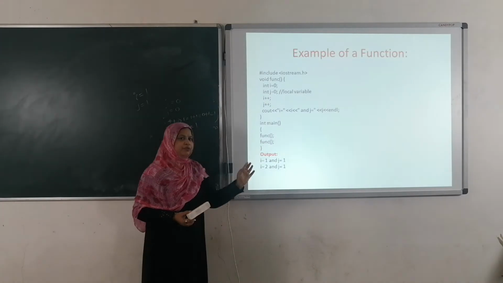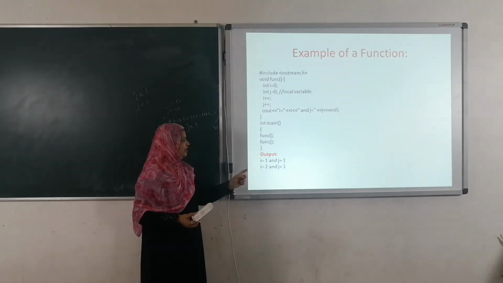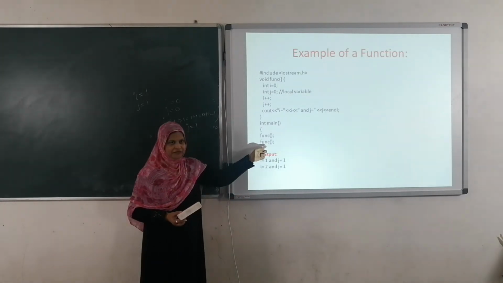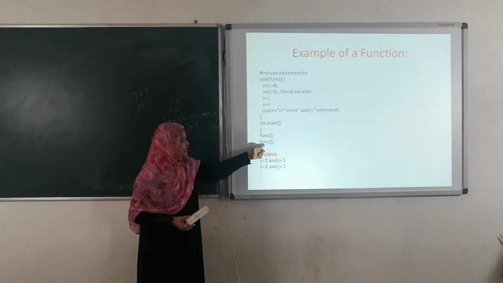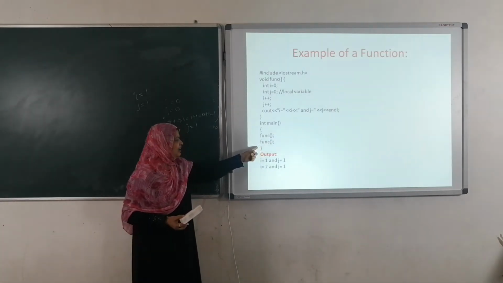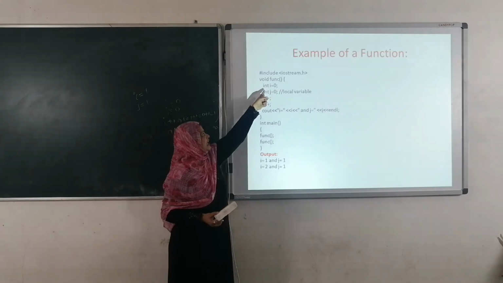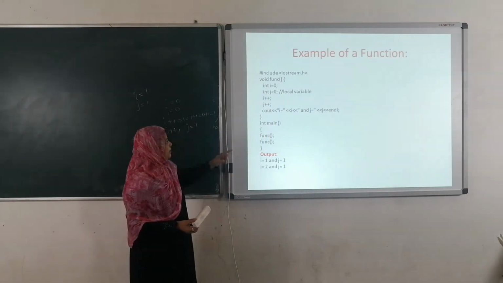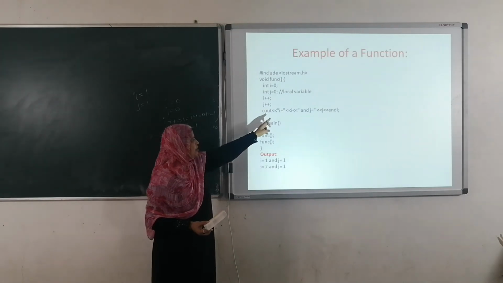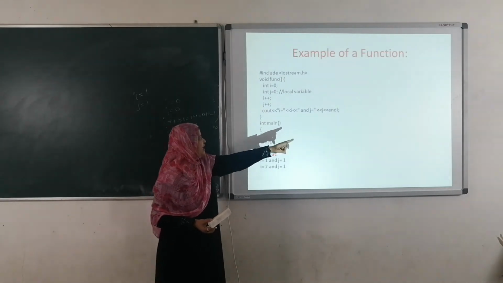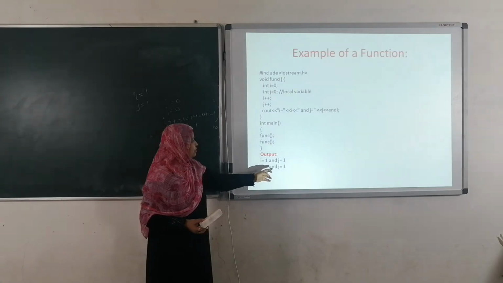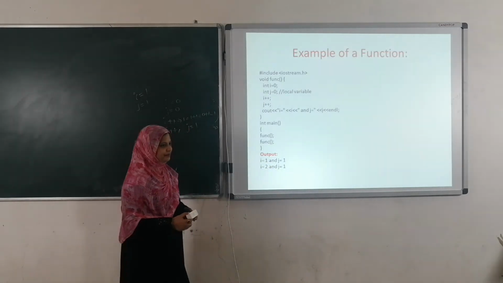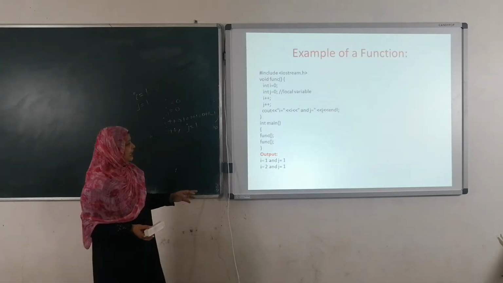Again it is going to execute the next statement. What is the next statement here? Again we are calling the same function. Whenever the compiler reads this function call, control is directly going to transfer here. Int i equals 0, j equals 1, i plus plus, j plus plus. Cout value of i equals and value of j. Here we are going to get i equals 2, j equals 1. This is the example of functions.